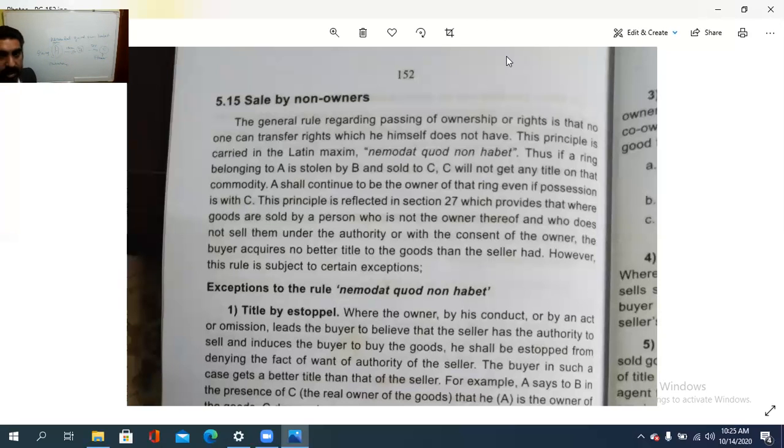Who is not the owner and who does not sell them under the authority or with the consent of the owner, then the buyer acquires no better title to the goods than the seller. The buyer has no particular title with regard to those goods because the original ownership is with who? A, not C or B.